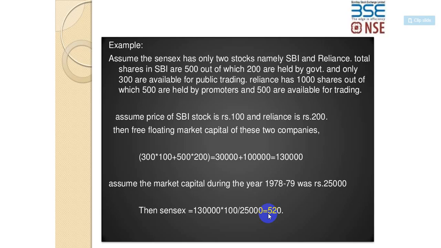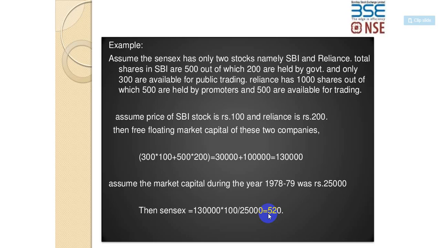See guys, I have taken two stocks as an example, SBI and Reliance, which trade on BSE. In SBI, 200 shares are held by the government, and only 300 shares are available, which we are assuming at 100 rupees. Out of Reliance's 1000, 500 are held by the promoters and 500 remain, which we are assuming at 200 rupees.